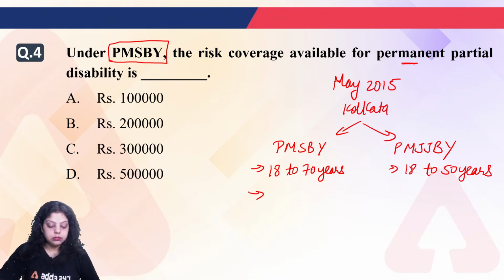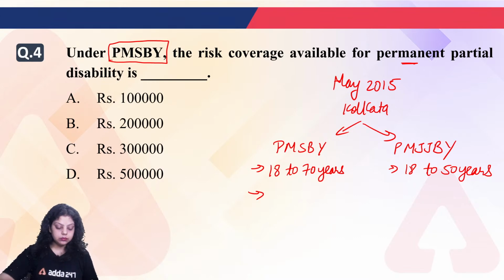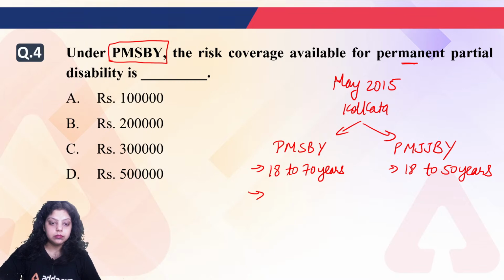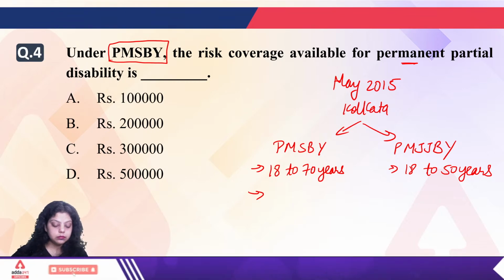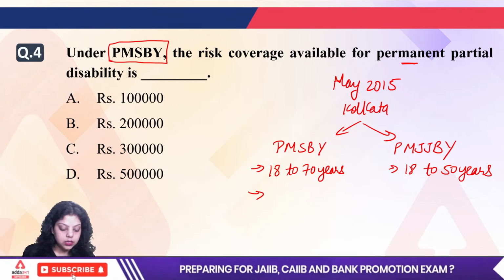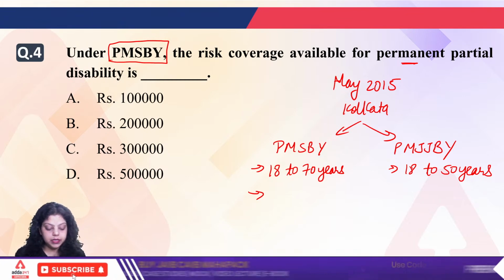Maximum are saying B. Okay. The question is asking about the permanent partial disability. Do make sure of that. 12 and 330 rupees. Very good.